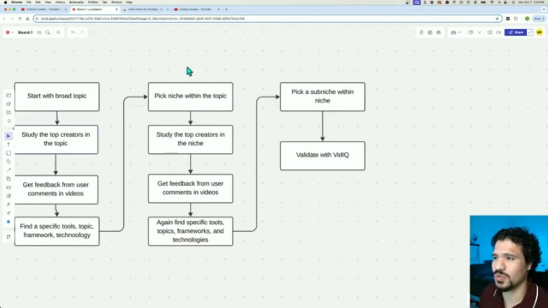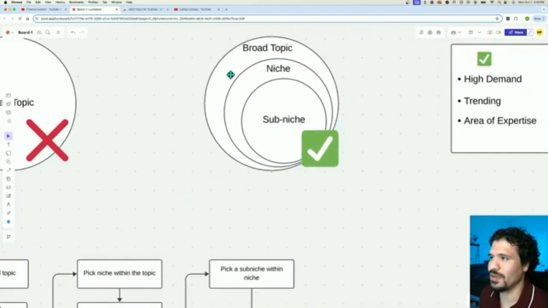We're going to start looking at tutorials, videos, creators that are making videos around Google Colab notebooks and AI. Same thing. You're going to check out their content, see what they're making. You're going to look at the comments, see what users are asking for, or what they're really appreciating. And from there, you're going to pick another specific thing that you can look into. Because remember, we're trying to get away from the broad topic and into a more specific audience, a more specific topic that's in demand, that is still being highly requested, and that there might not be a lot of supply in terms of content for.